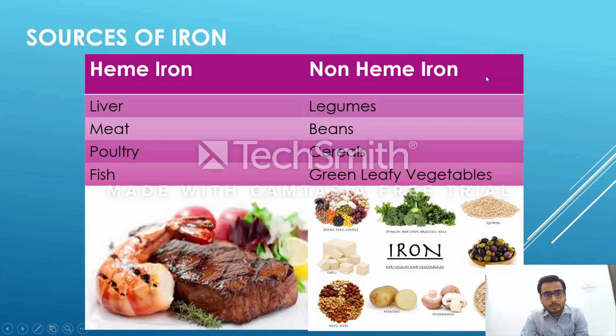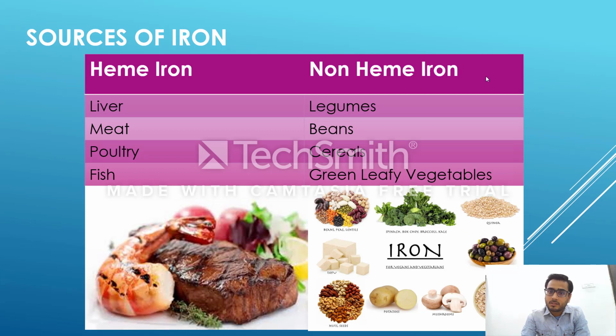Coming on to the sources of iron. There are two types: heme iron and non-heme iron. Heme iron is basically the non-veg source of iron, and non-heme iron is the vegetable, vegan source of iron. Important sources of heme iron are liver, meat, poultry and fish.